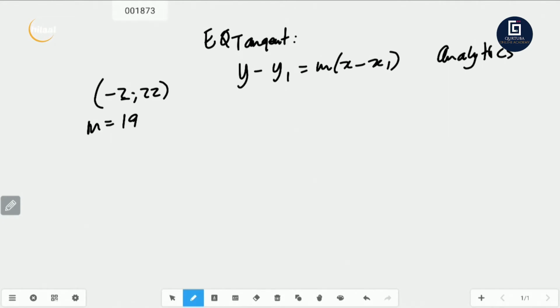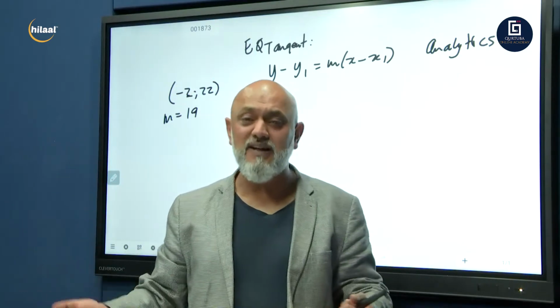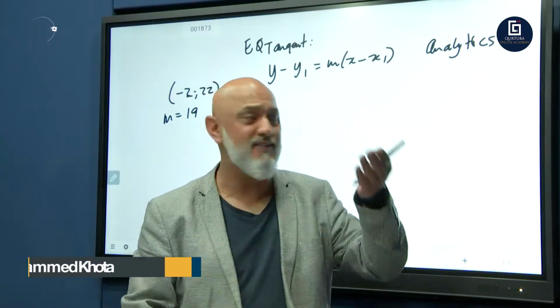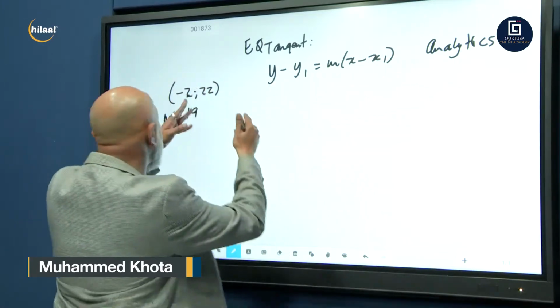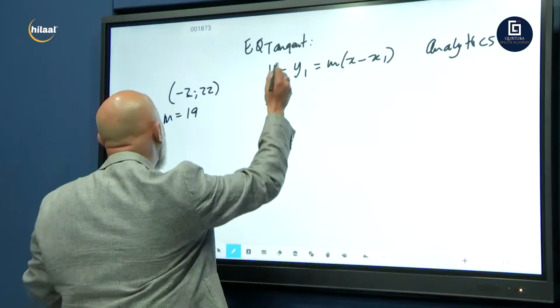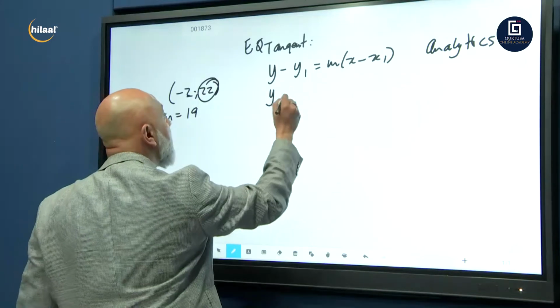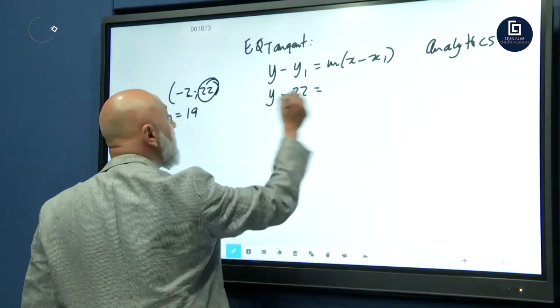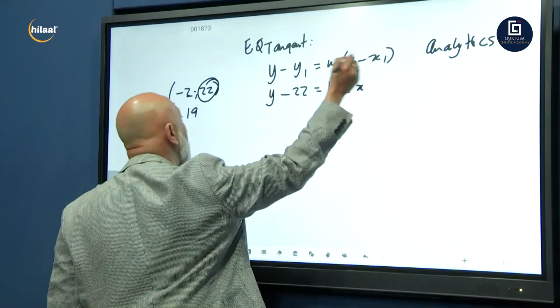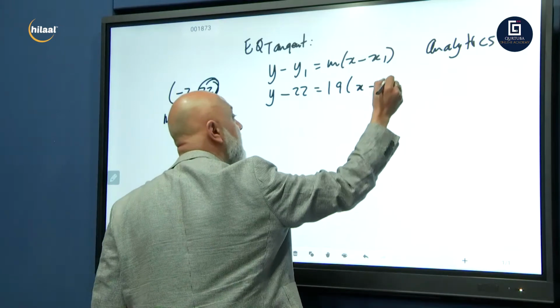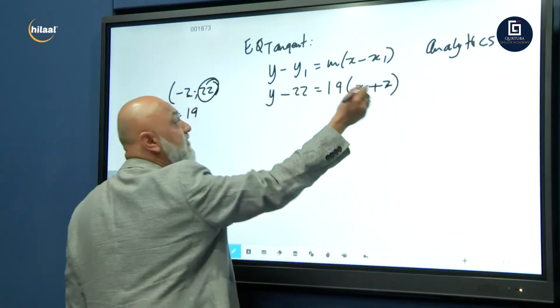Minus 19. Now many of you say, no, I like to use y is equal to mx plus c. Then you find it's a long process. I'm just giving you a better formula from analytics to use. So now we just substitute. Y minus y1, minus 22, is equal to m, which is minus 19, into x minus minus 2, so x plus 2. Now we just remove the brackets.